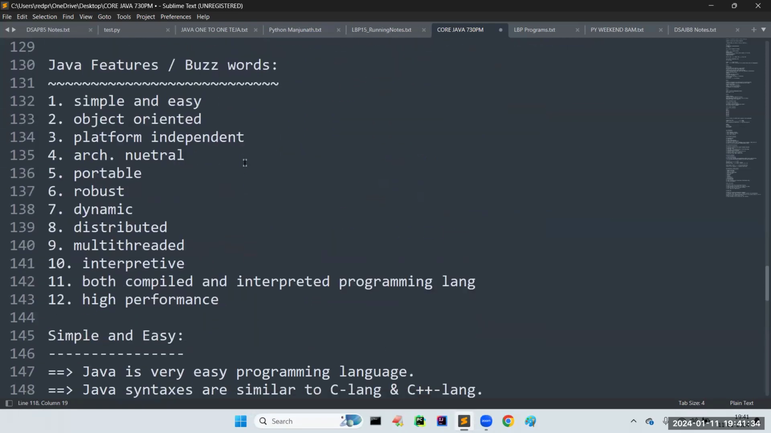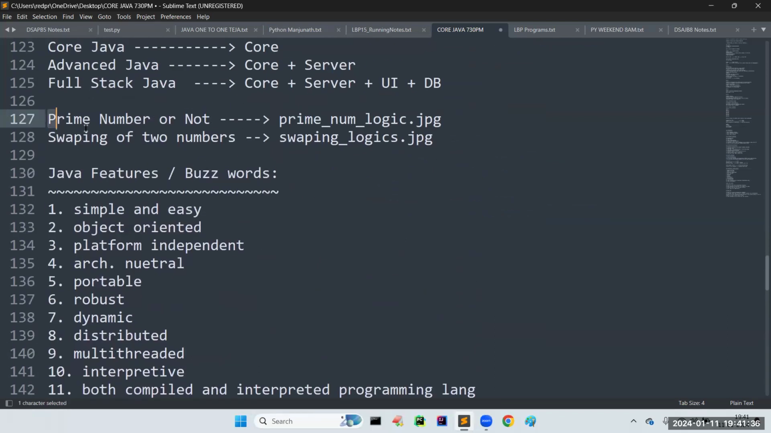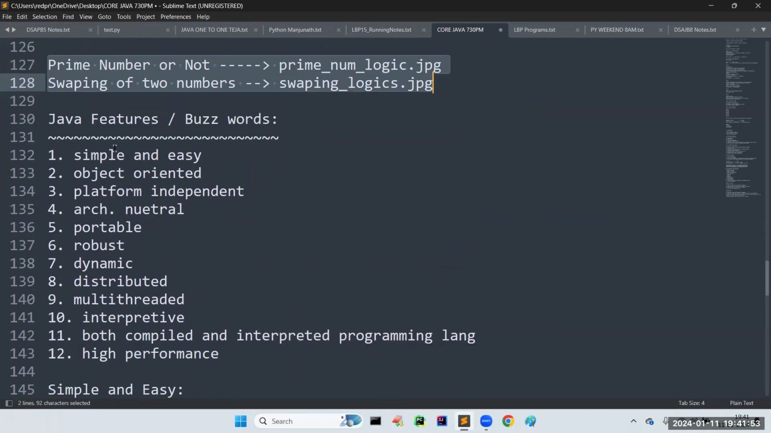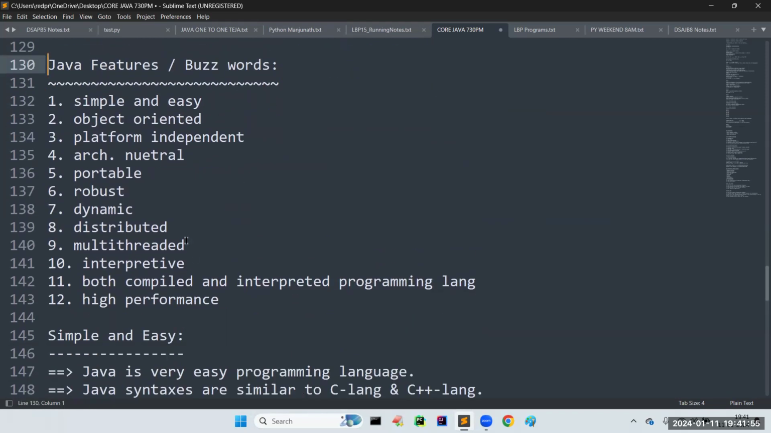Now, I have also explained two logics: how to check whether a given number is a prime number or not, and how to swap, that is, interchange two values. That part we discussed very clearly. I also listed out all the features which are available in Java.